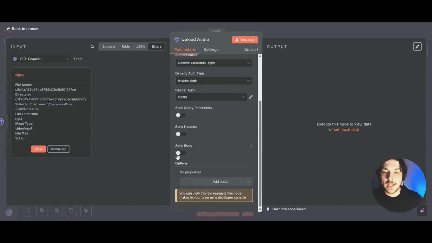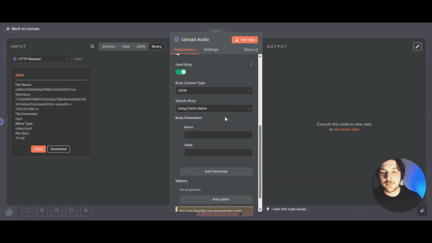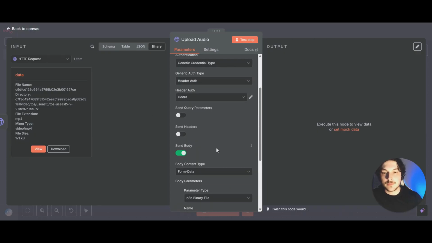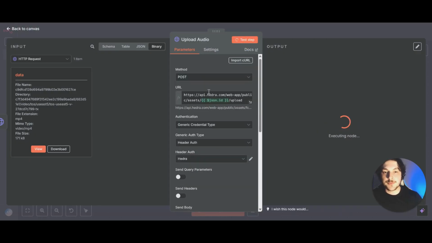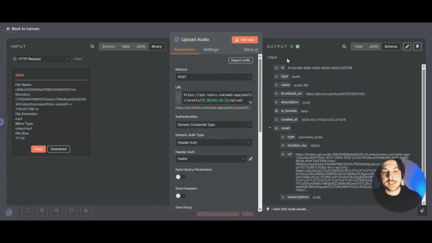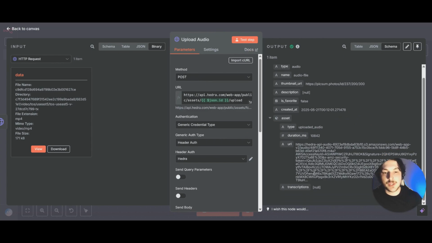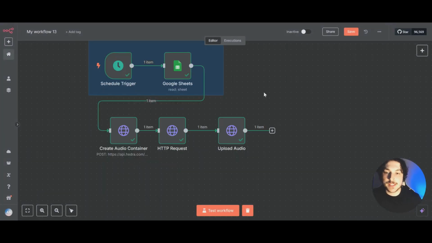Then you want to scroll down and turn on send body. We want to select form data, parameter type n8n binary file. For the name, you just want to put file, and for input data field name, we want to put data. This is what comes from the input. Now this is done, so we can click test step. If we look over to the output, we can see that it has successfully uploaded this audio. So now we're done with this step, and the audio generation is completely set up.